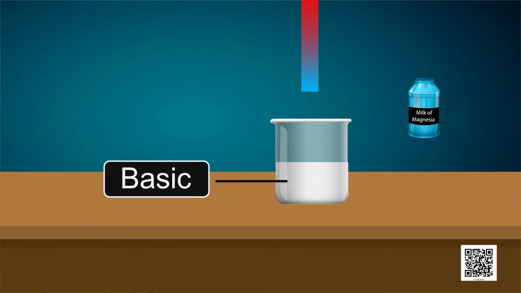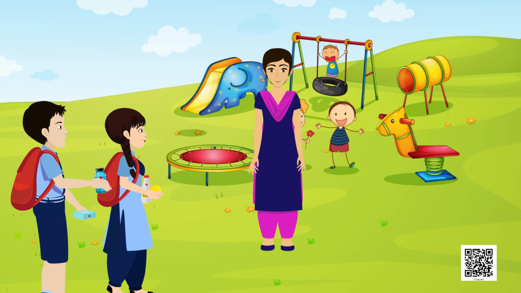Yes, ma'am. Ma'am, here I found a lemon. Rajvi, can you tell me how it tastes? Ma'am, it's very sour. Yes, absolutely right. Sour taste is a characteristic feature of acids.